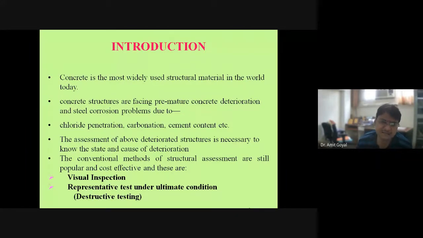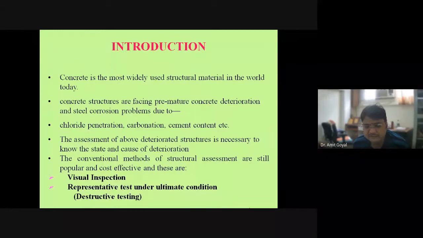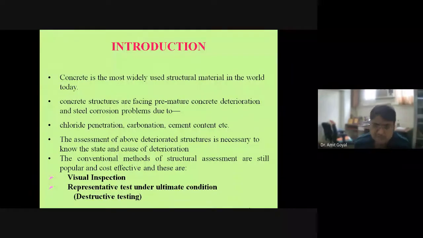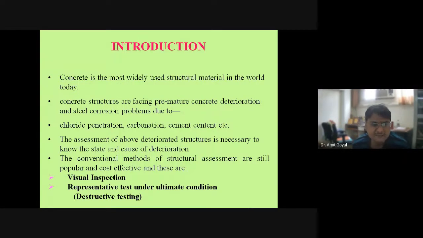In this technique, first of all, we do a visual inspection, and if the structure is very old, we ask the people residing in the nearby areas about the structure. For example, I tested a few water tanks in Rajasthan, especially in Phalodi and Bikaner. In that region, the PWD engineer came and saw that some of the water tanks were in bad shape, but they were still usable.